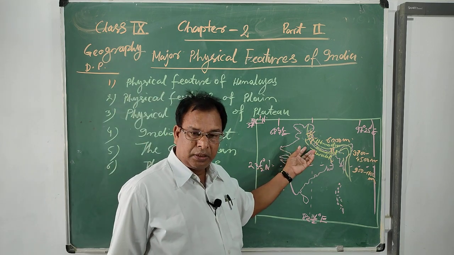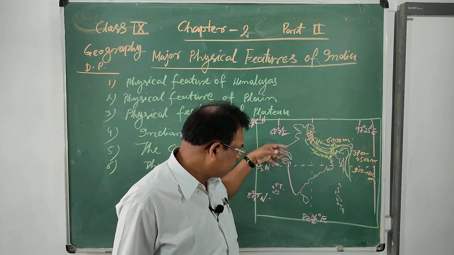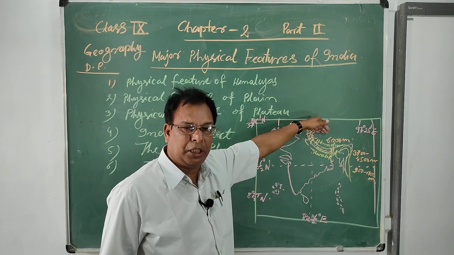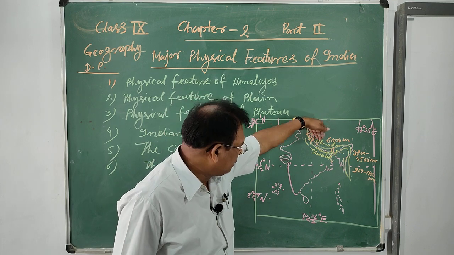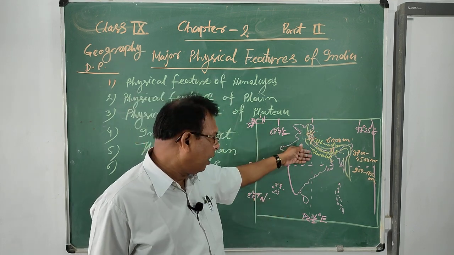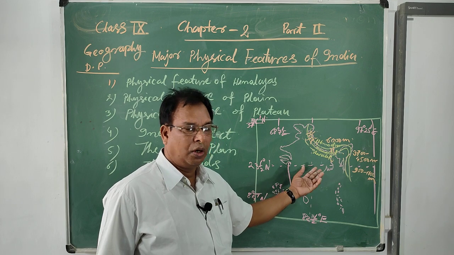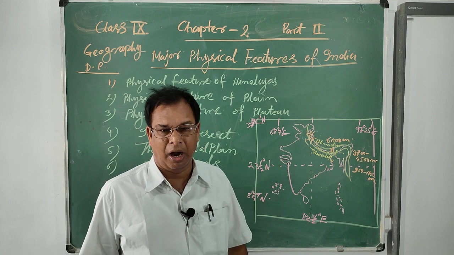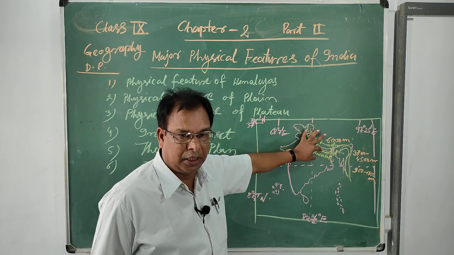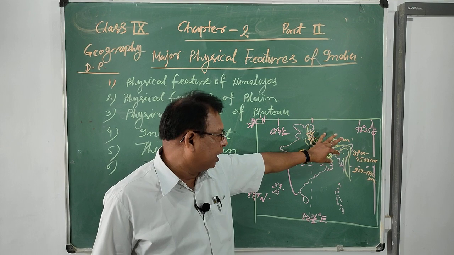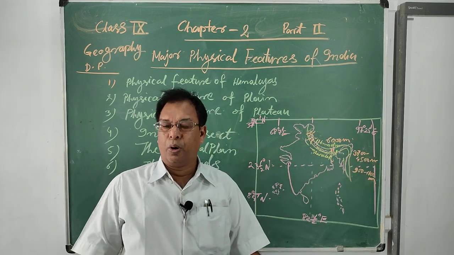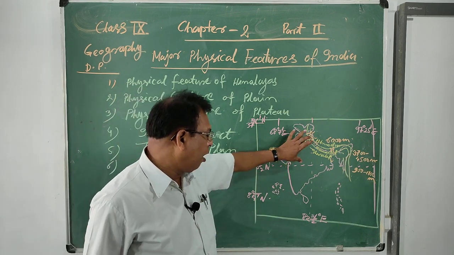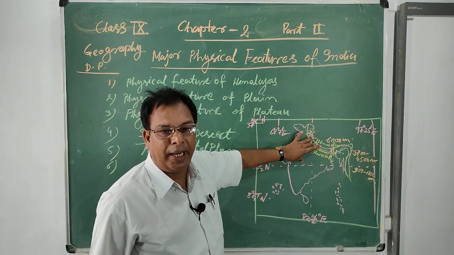Some rivers originate from the north and flow toward the south, but some rivers also originate from the plateau regions and flow towards the north and meet the Ganga river and its tributaries. Therefore, a big part of the land is known as the northern plain.